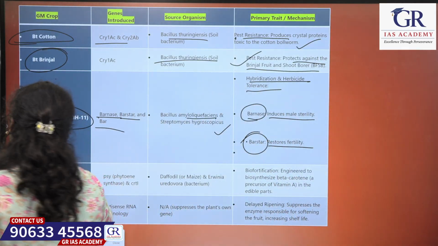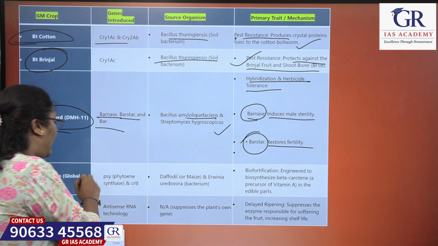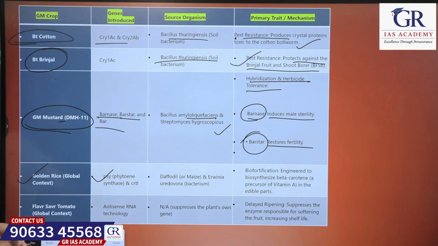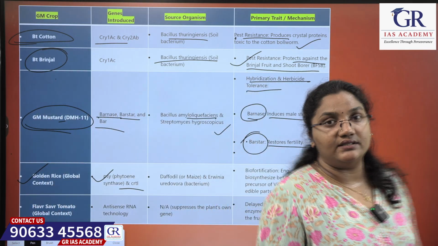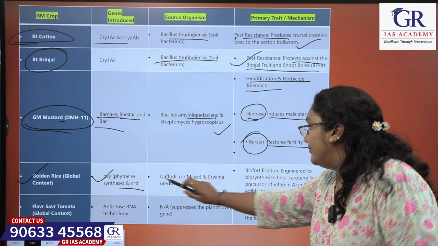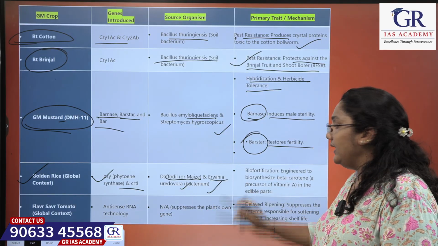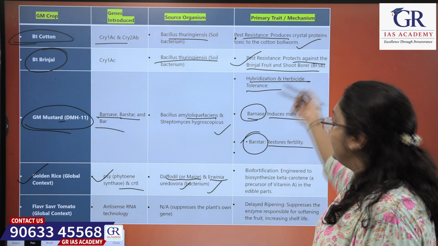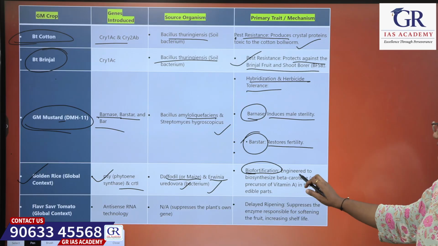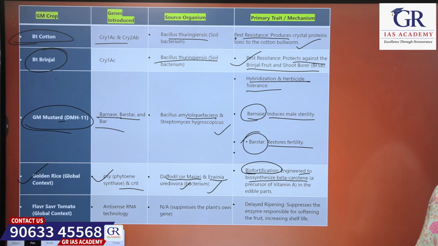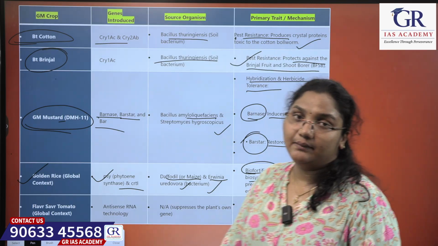Next is golden rice, global context. The genes introduced are PSY, that is phytoene synthase, and CRTI. These genes have been extracted from daffodil or maize, and Erwinia uredovora, which is a bacterium. What is the primary trait of it? It is for biofortification, which means engineered to biosynthesize beta carotene, a precursor of vitamin A, in the edible plants.